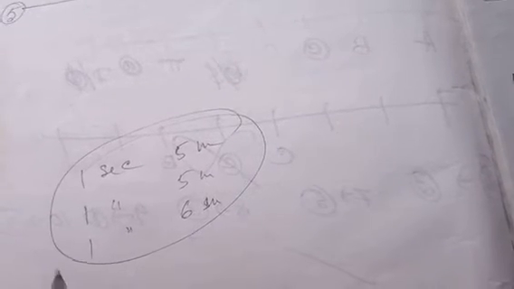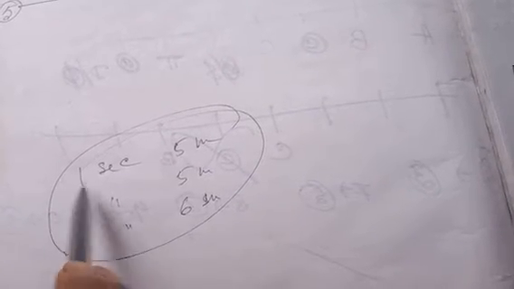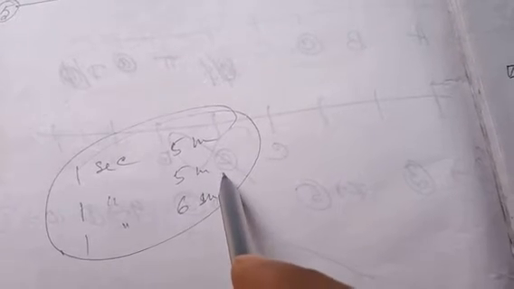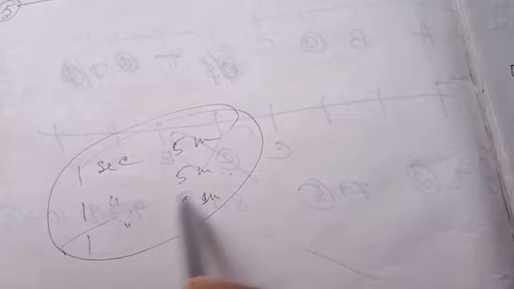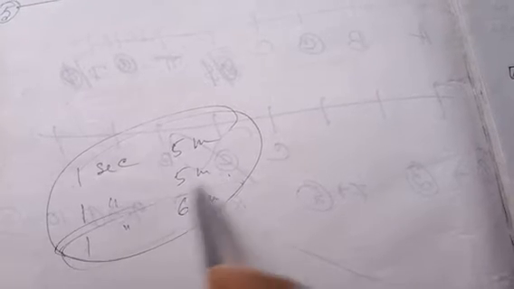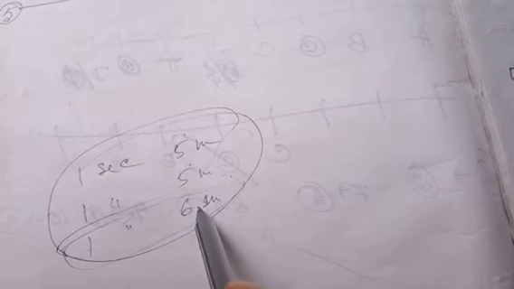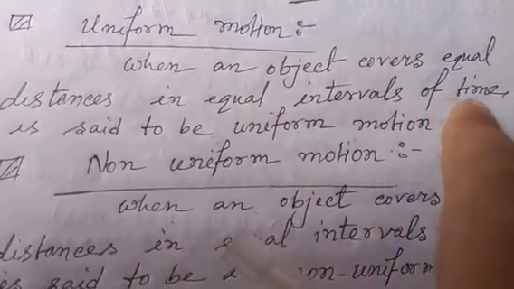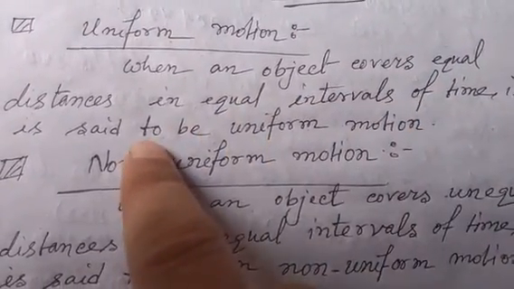It is not a uniform motion because in equal intervals of time an object should move equal distance, but here in the third second the car moves 6 meter, not equal to 5 meter. So when an object covers equal distance in equal intervals of time, it is said to be uniform motion.